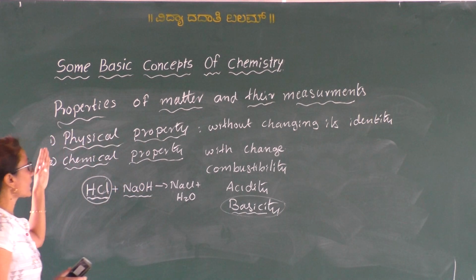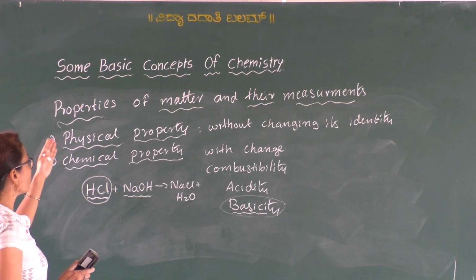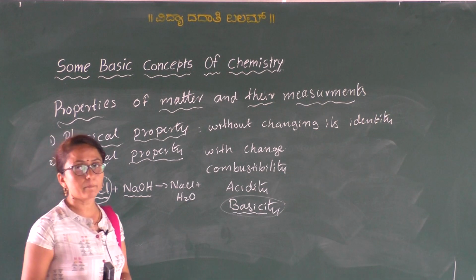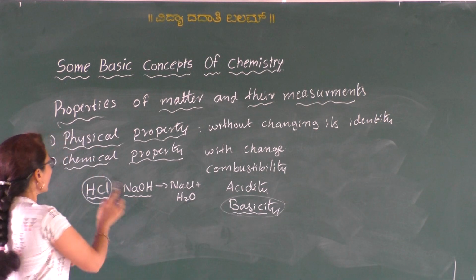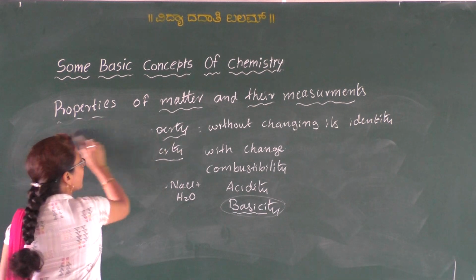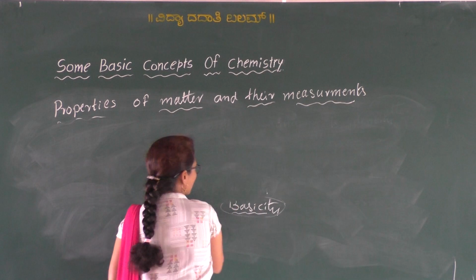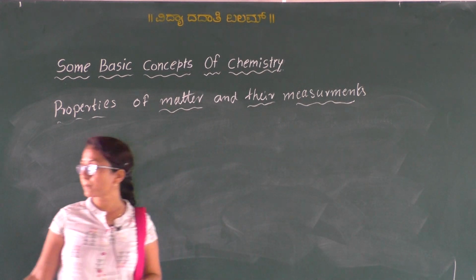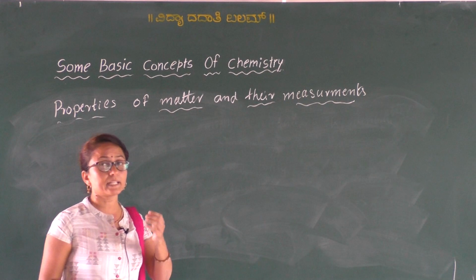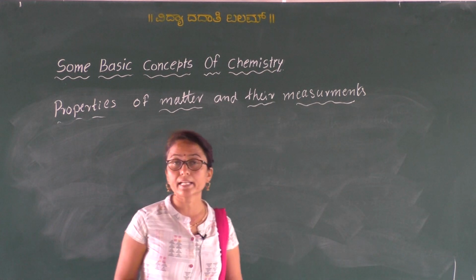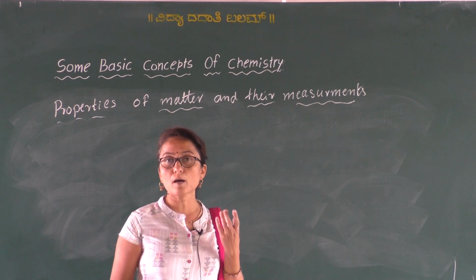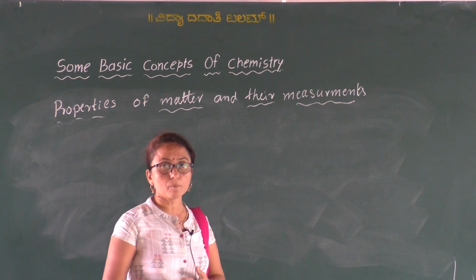So these are the types of properties, physical property and the chemical properties. Okay. Then we move on to the measurement of these properties. How to measure these properties? We know that many of the properties are quantitative in nature. Quantitative, you know, quantity means amount. So that depends upon the amount.